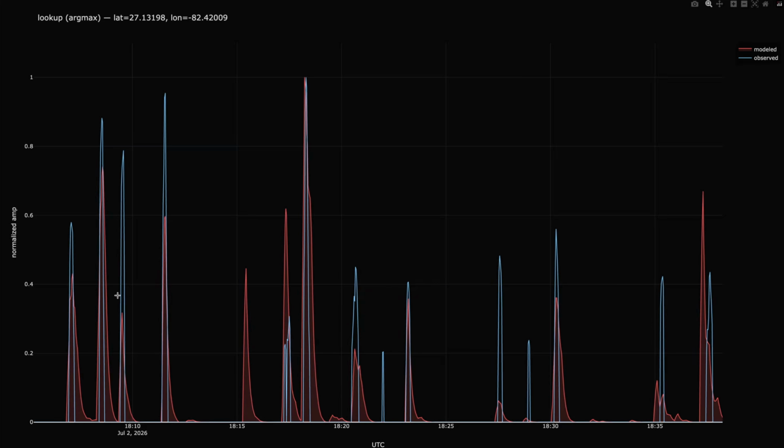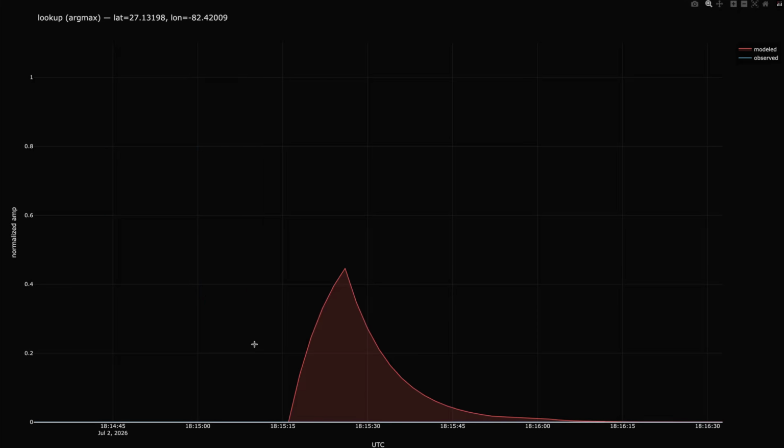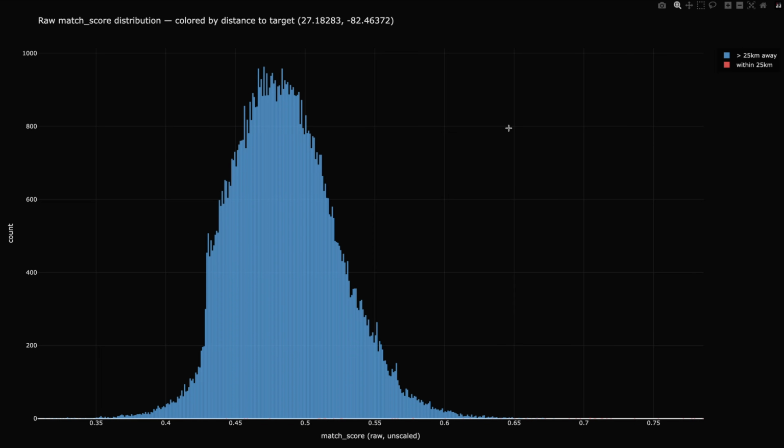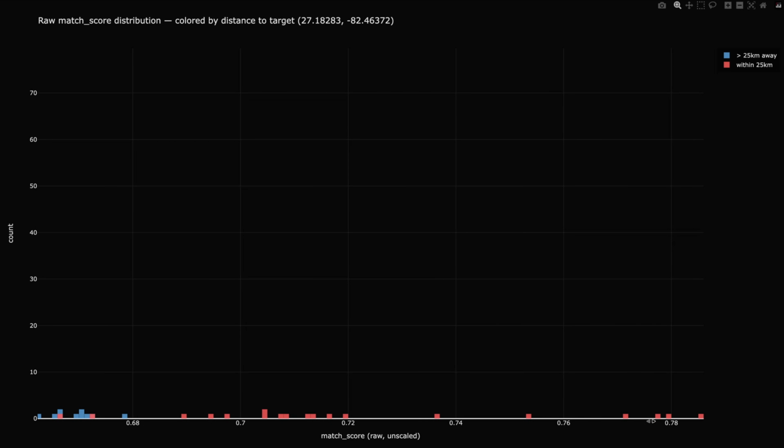Here's the highest scoring one. It has pretty good alignment with these first 4, although the amplitude isn't perfect. It also has this random false positive in the data, but overall pretty well aligned, and it scored first by a decent margin. Here's a histogram of the scores for every point, and I colored the ones within 25 kilometers of the actual location in red. The reason you can't see them is because they're all the way over here by themselves at 0.78. So this is great separation.